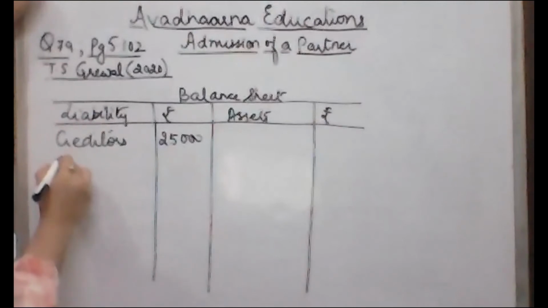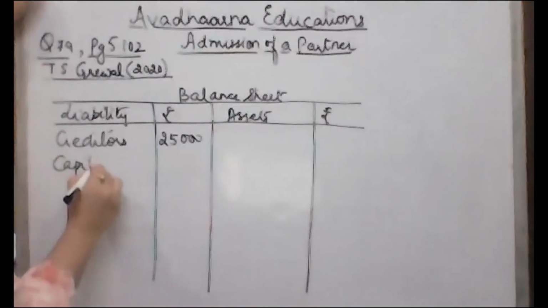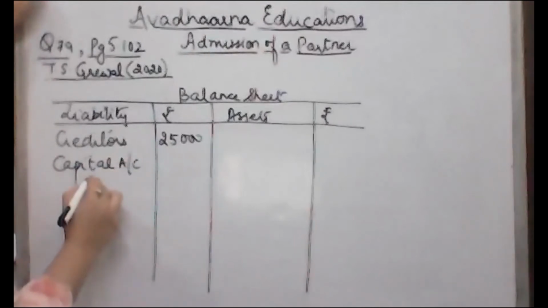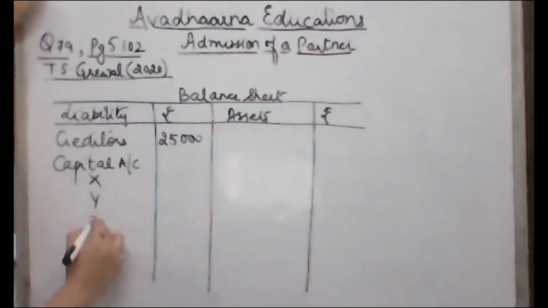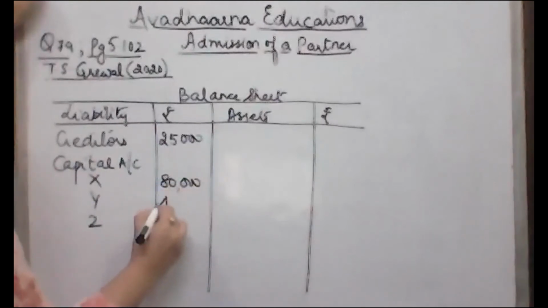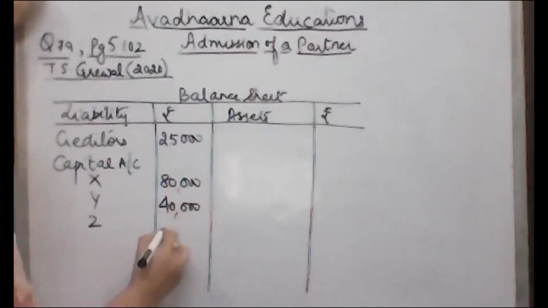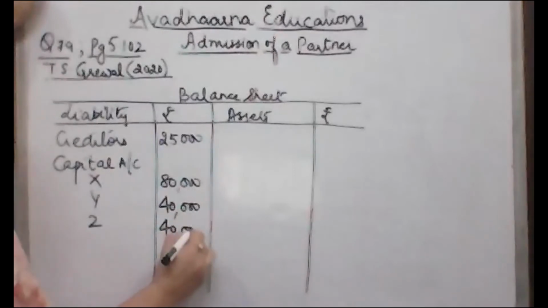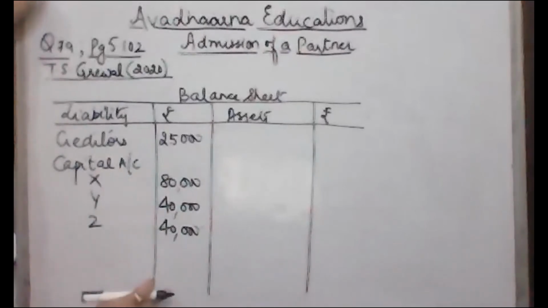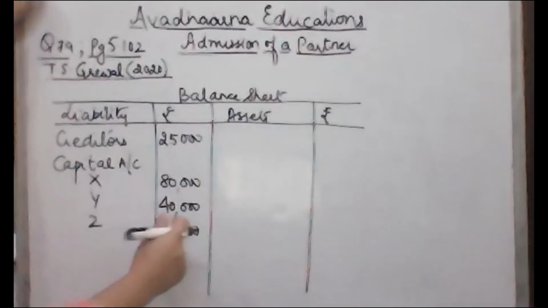Second is capital accounts of the partners. Now capital accounts of the partners, adjusted capital we are going to show. X का हमने calculate किया था 80,000, Y 40,000 and Z also 40,000. So if we take the total of the liability side, it is 1,85,000.